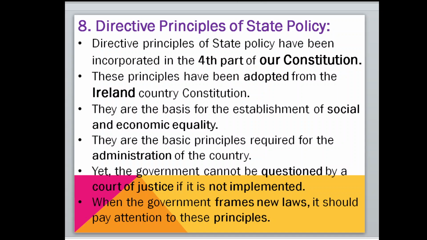Yet, the government cannot be questioned by a court of justice if they are not implemented. It is their option. If the government wants, they can take them. If they don't want, there is no need to implement these directive principles, because they are not compulsorily followed by the government. If they fail, we cannot question the government in the courts either. When the government frames new laws, they may pay attention to the directive principles of state policy, and most governments do pay attention. If they do not, then nobody will question them.